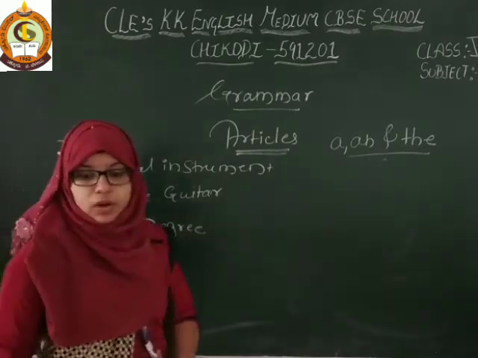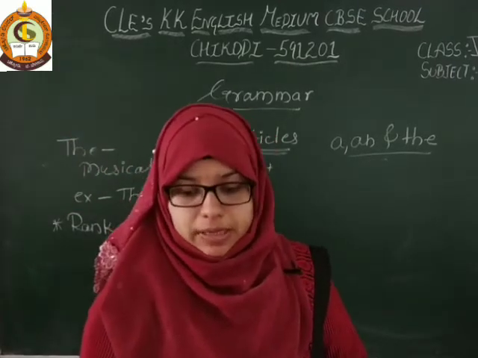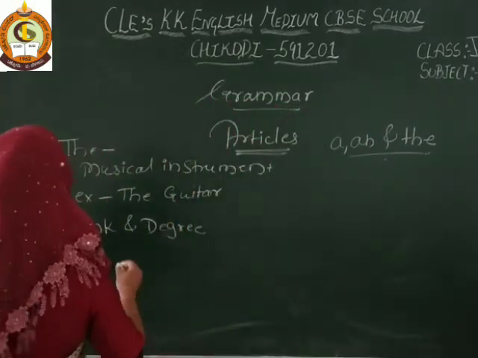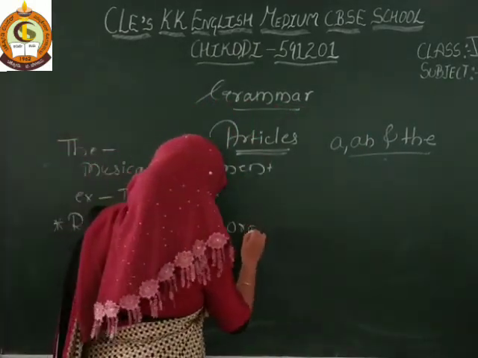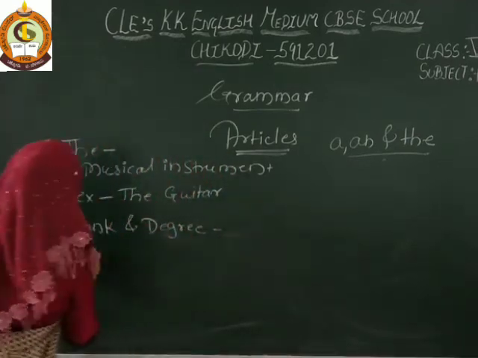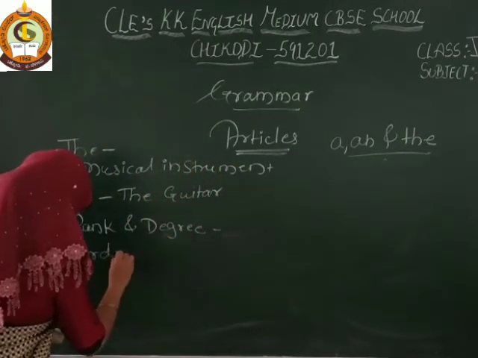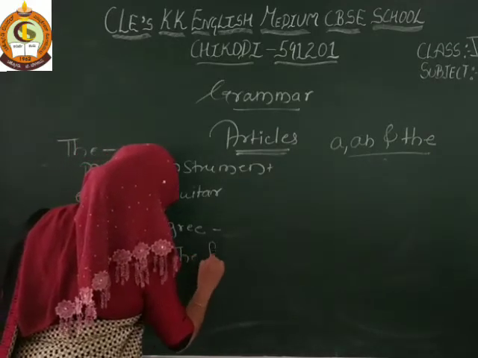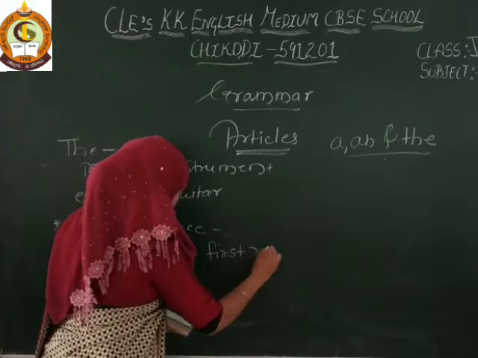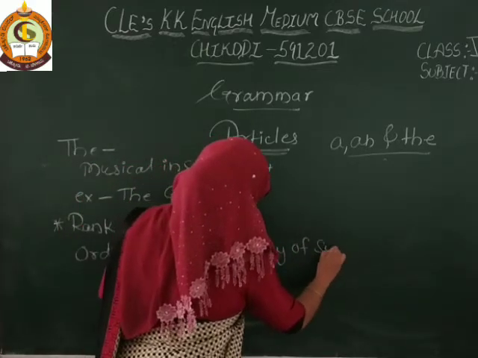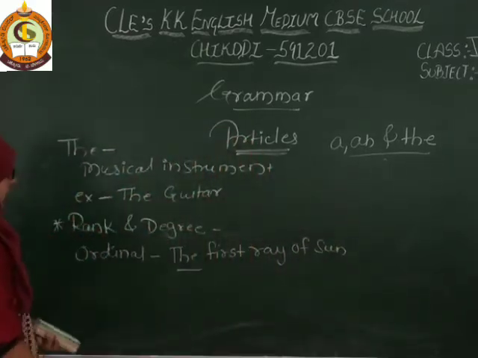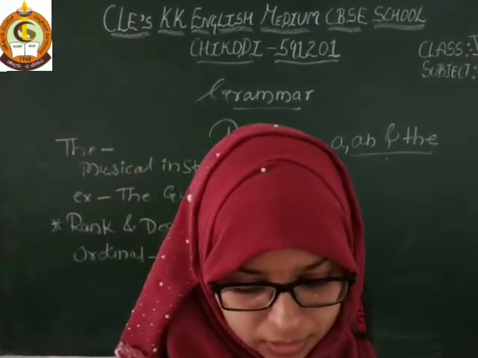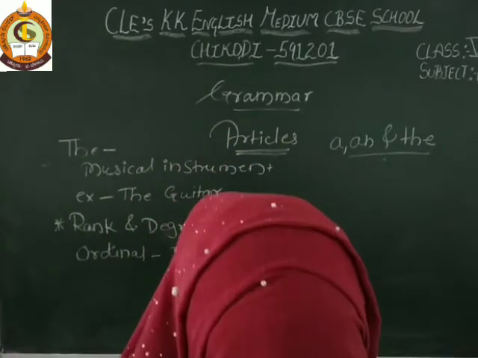Rank and degree means what? Ordinal numbers, like the first ray of light. We learned about ordinal and cardinal numbers, yes or no? So ordinal: the first ray of the sun. Next, degree.